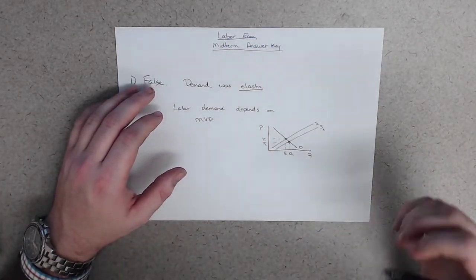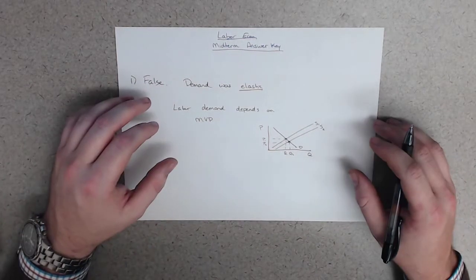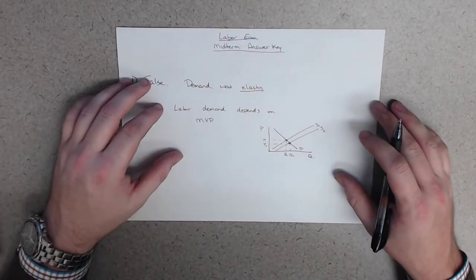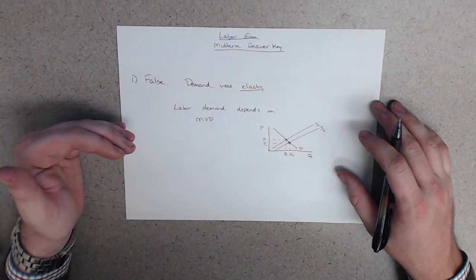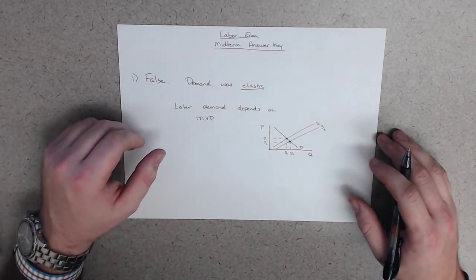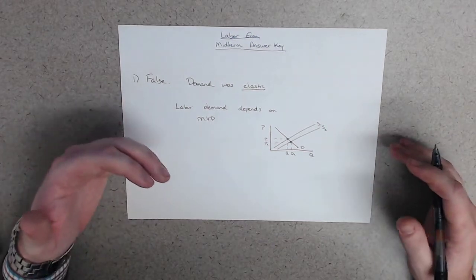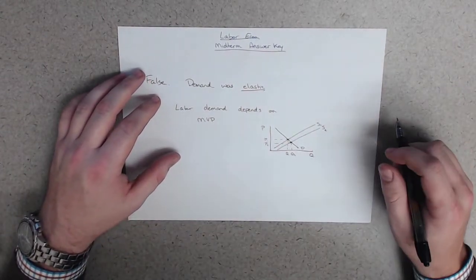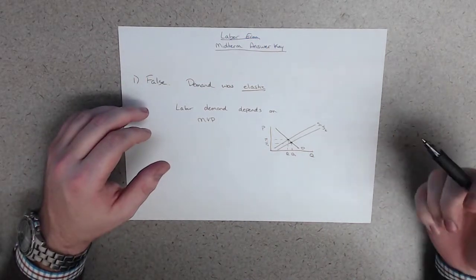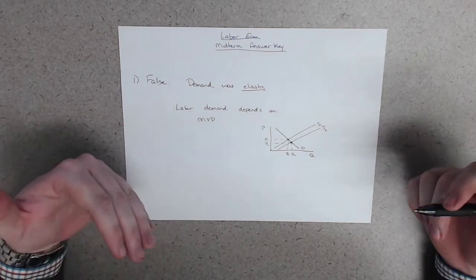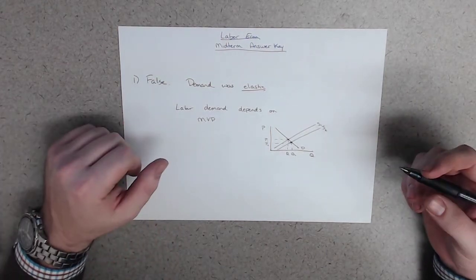So an increase in supply results in a small change in price relative to the change in the quantity sold. And if the demand is elastic, then a technological improvement that increases the workers' marginal physical product would increase their marginal value product as well.